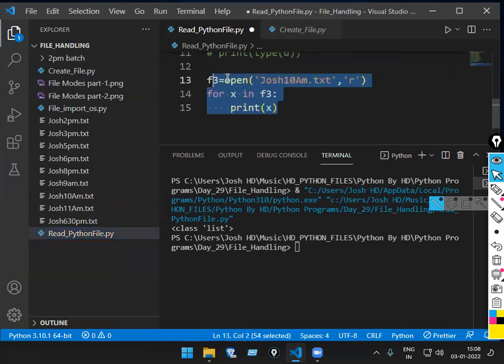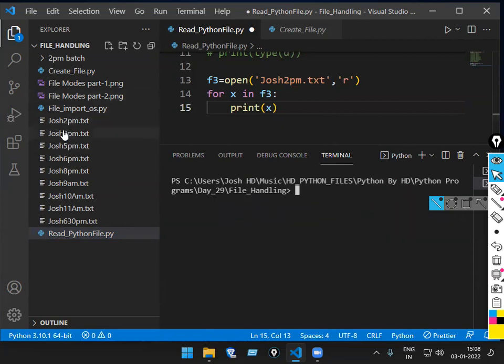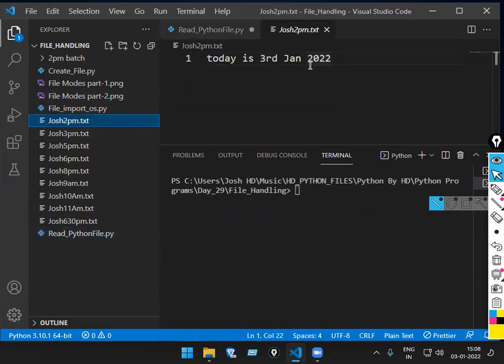Okay. What is the meaning of this one? If I run this code, suppose 2 p.m., what will this give me as the message now? First of all, what is in 2 p.m. now? How many lines do I have there? 1 line. So somewhere I have 2 lines.